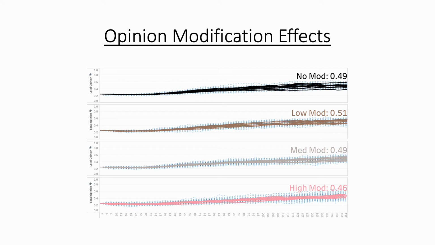no modification. This is likely because the effect of modelling an opinion in this way can be beneficial in some situations and detrimental in others, as the method is random in assigning either a positive or negative modification around the exact opinion. It can also be seen that increasing levels of possible modification make it easier for opinions to diverge in the earlier stages of the race, as all bettors start from the same neutral opinion. This can be seen in the high modification's wider variation between 5 to 30 seconds in the race, and potentially explains why it finishes with a slightly lower average local opinion.